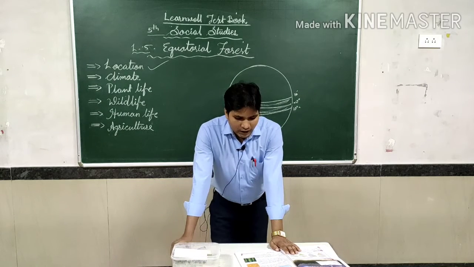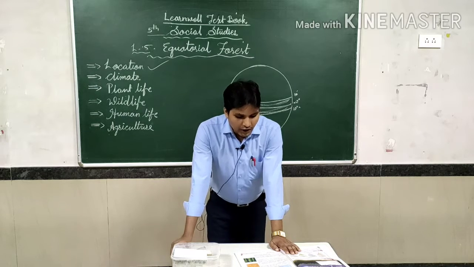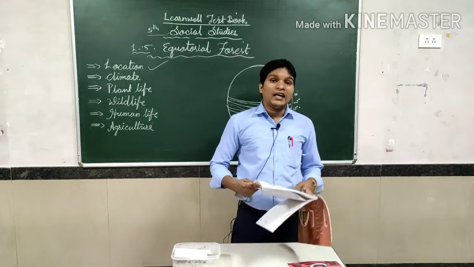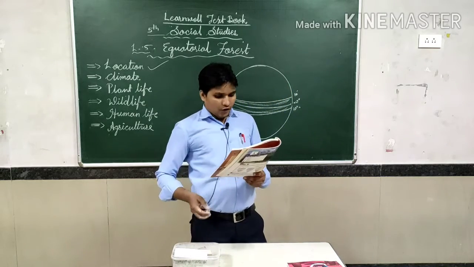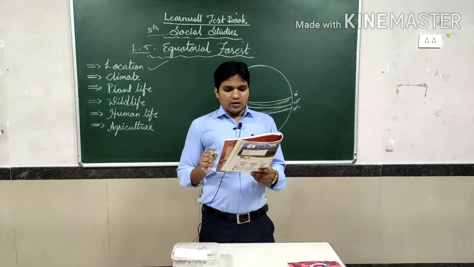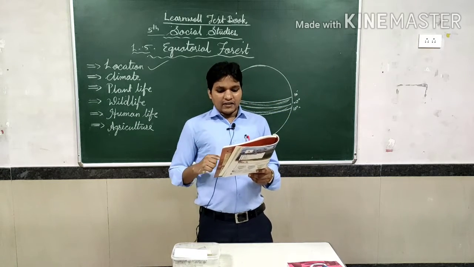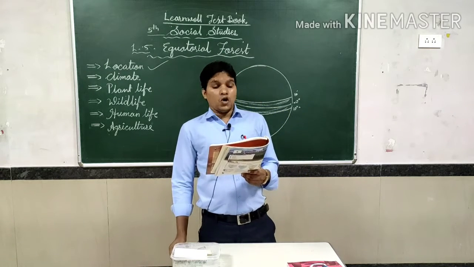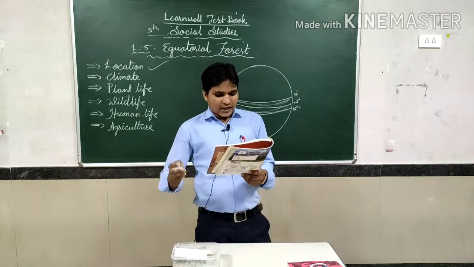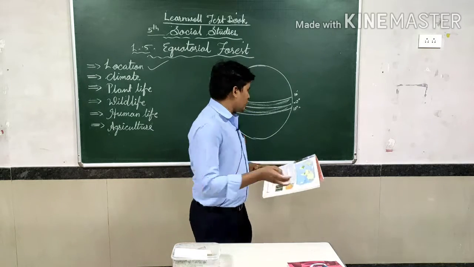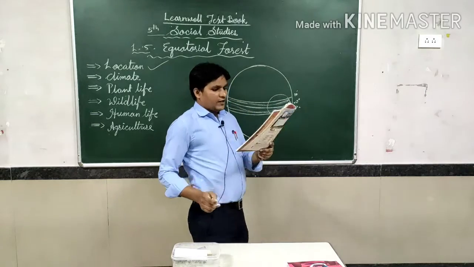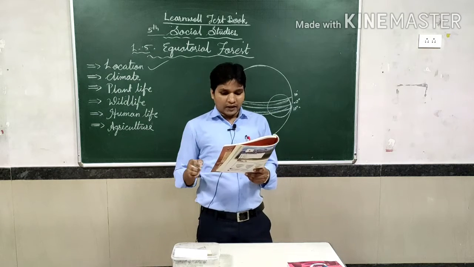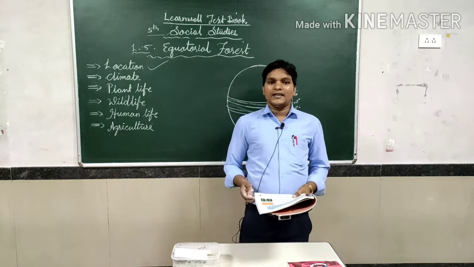In South America, the countries located in these regions are Ecuador, Colombia and Brazil. Ecuador, Colombia and Brazil are entirely covered with equatorial forest. The equatorial forest covers the entire Zaire, that is, Congo. So the Congo basin, Guyana coast and West Africa. South Asian countries like Malaysia, Singapore, Indonesia, Sri Lanka, and some parts of India also have it. Australia is also situated in this zone.